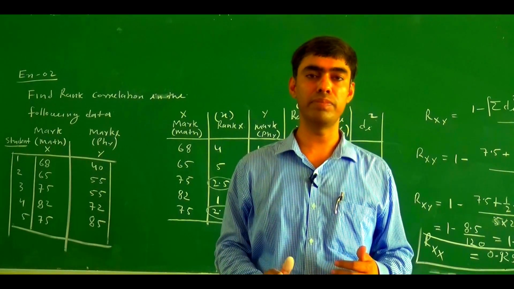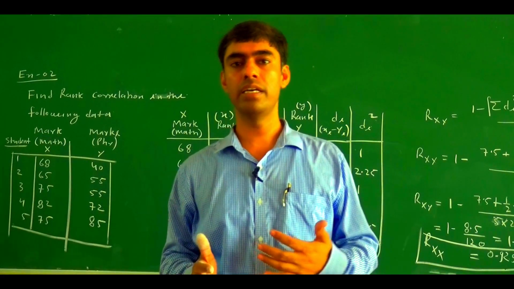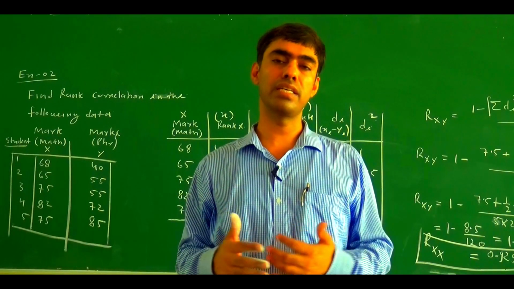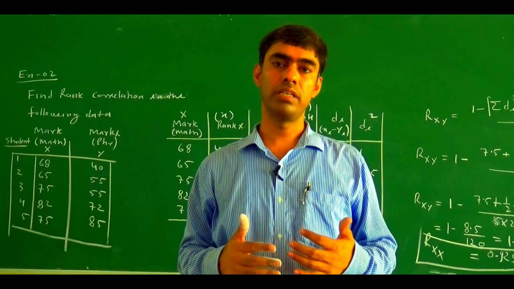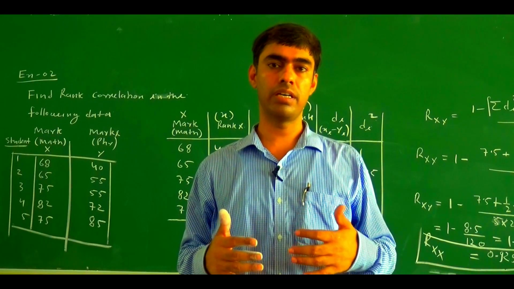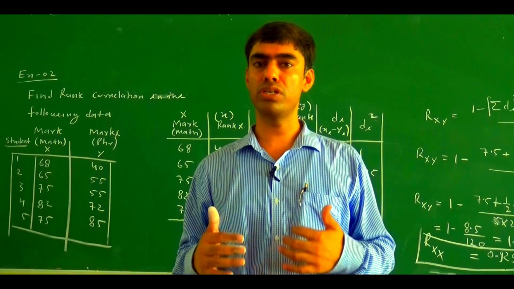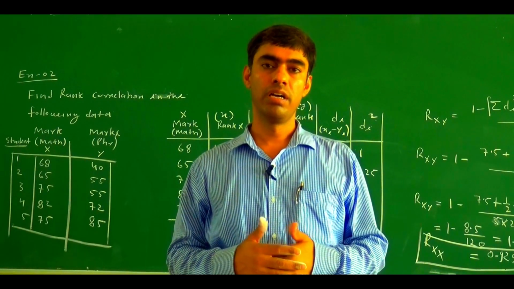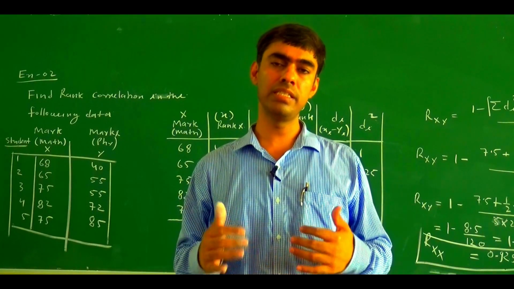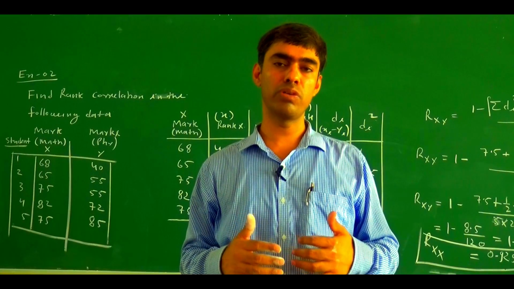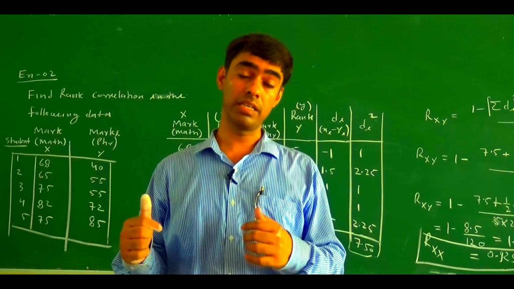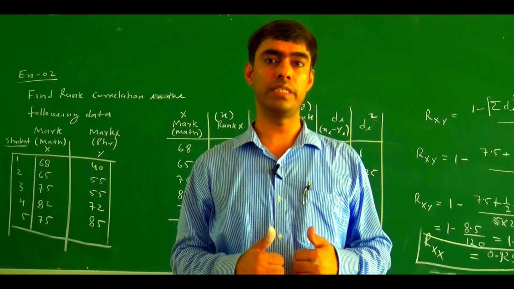So what is the difference between Karl Pearson and Spearman? Karl Pearson is only applicable if the data is normally distributed, but the Spearman correlation coefficient is applicable whether the data is normally distributed or not. We are able to find the Spearman rank correlation coefficient in both cases. In general, the Spearman rank correlation coefficient is less in comparison with the Karl Pearson coefficient.